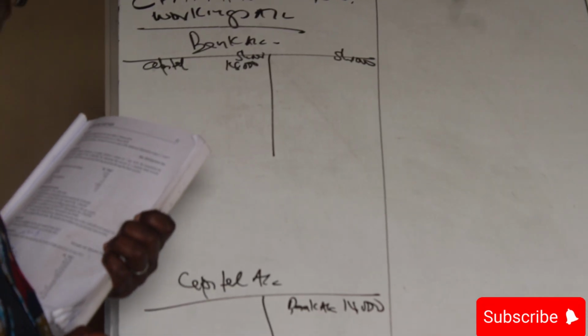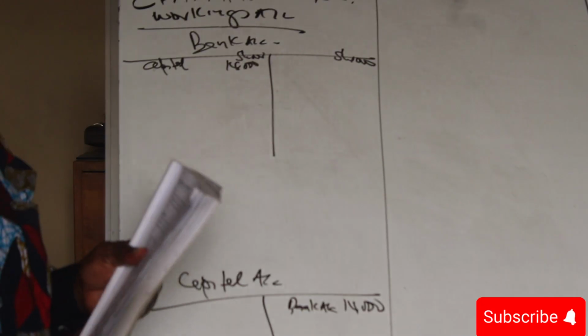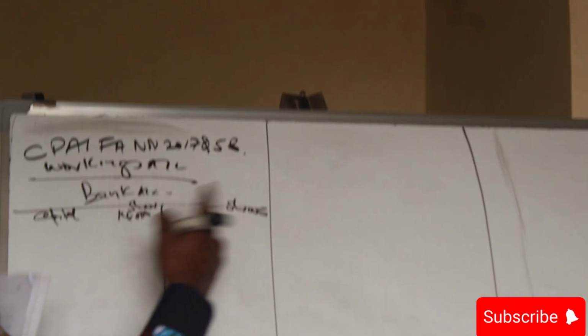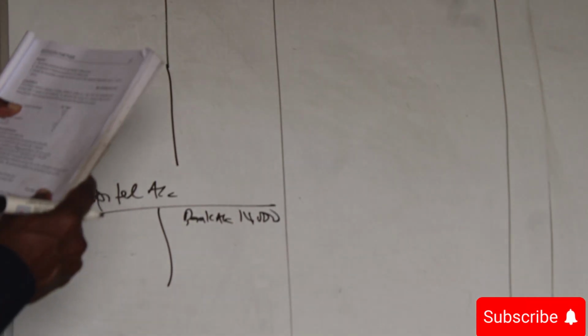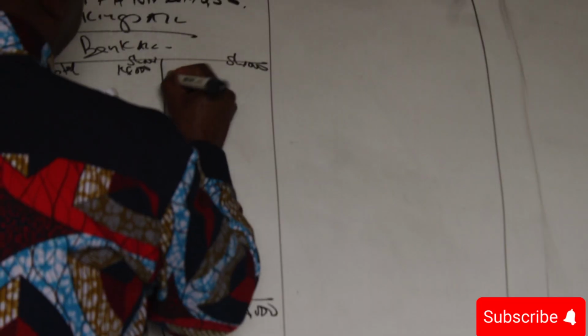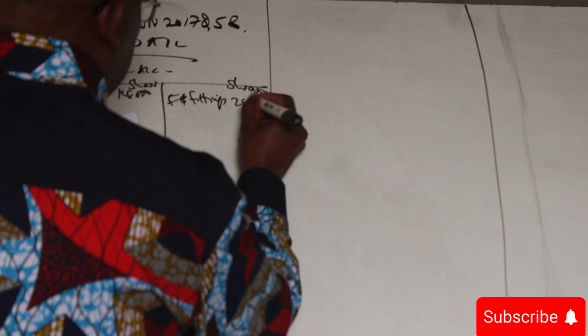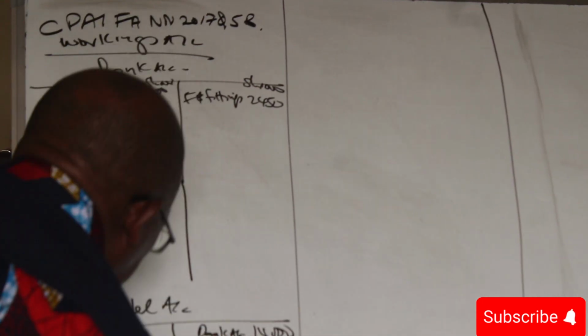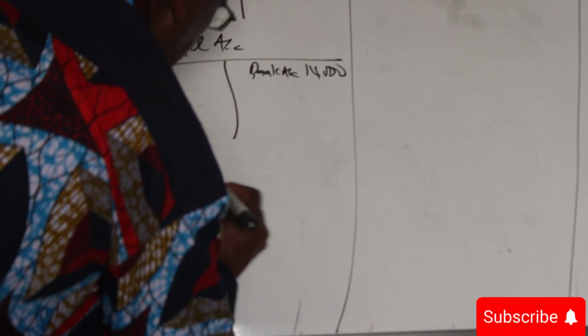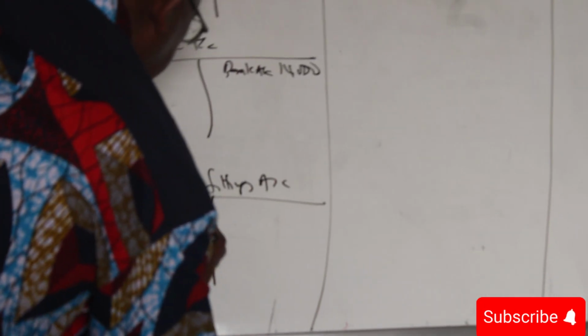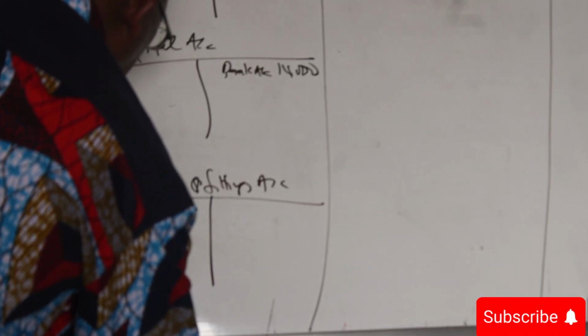Then we are told David Quare made the following payments through the bank. Please see the way to do it. You don't just record the payments, you credit bank as you debit the corresponding account. So purchase of furniture and fittings, 2450. We create an account called furniture and fittings account and debit 2450, coming from bank.